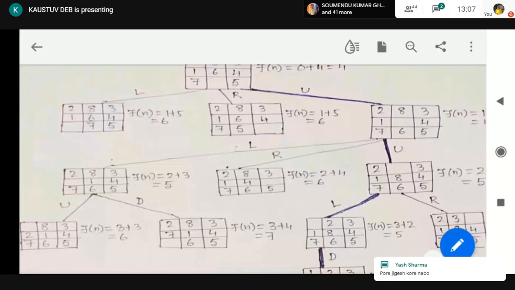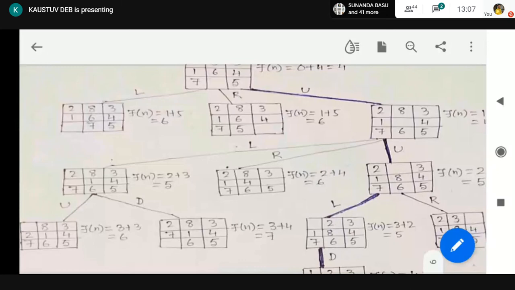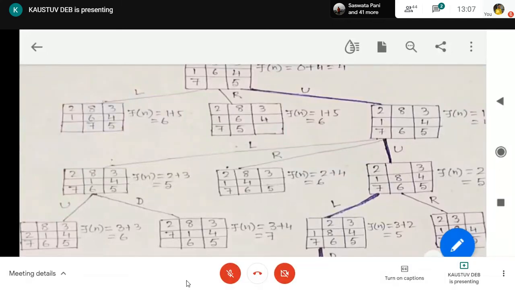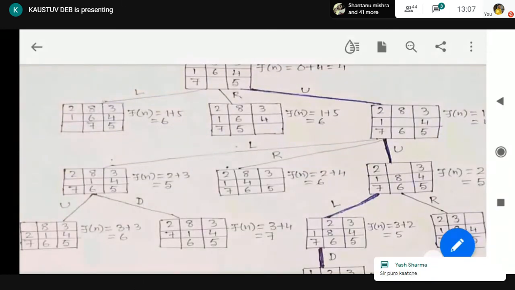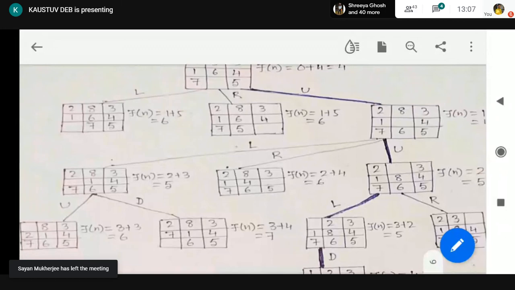Let me call the names. Then go. So is it okay? Okay. So I'm calling the names. Ankit Giri not present. Anubrata Banerjee not present. Orko not present. Chandan not present. Then Devmallo not present. If you are present, then tell me. Dhiti not present. Then Dibyendu Dhar not present.